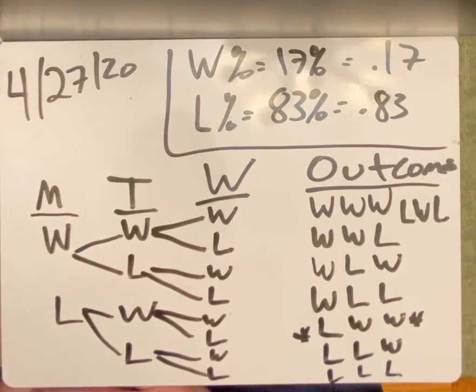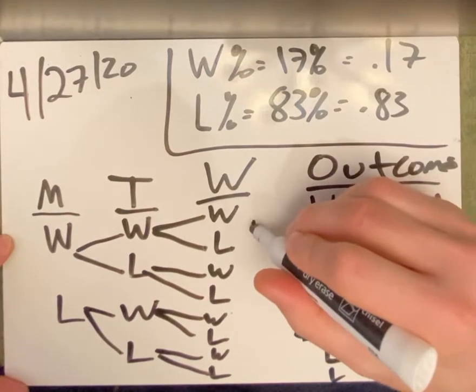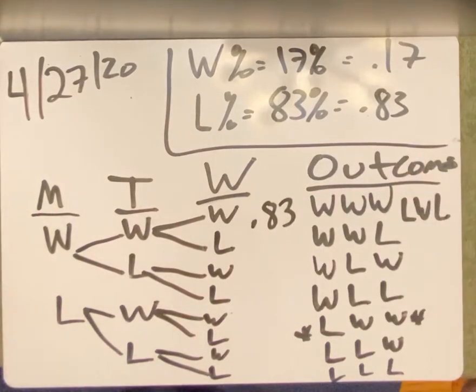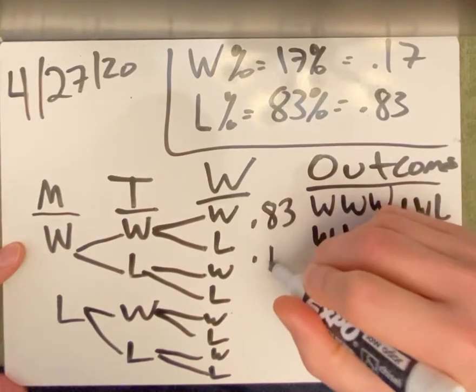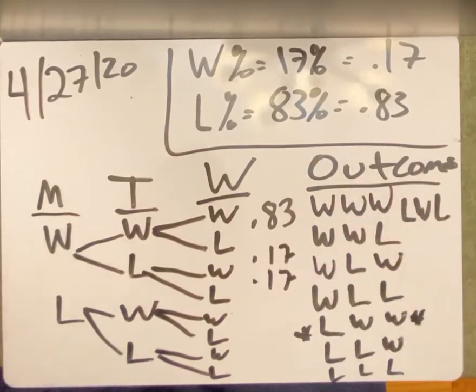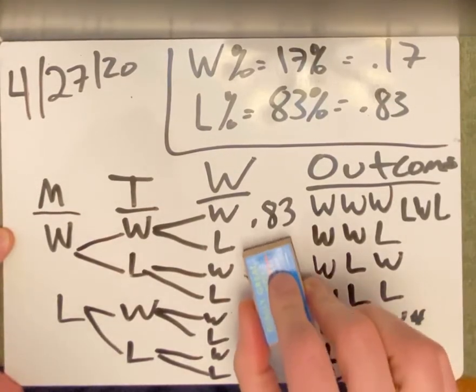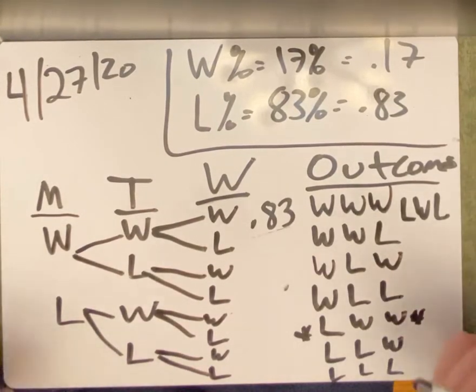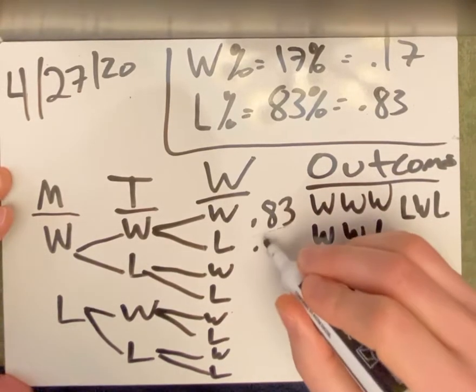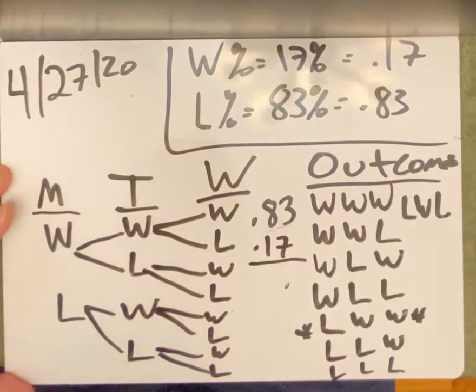If I'm losing on Monday, I have an 83% chance to lose. But if I'm winning on Tuesday and Wednesday, I got 17 and 17. So I have to multiply all these together to find out the total probability. I'm going to multiply 0.83 by 17 first, and then we'll go from there.